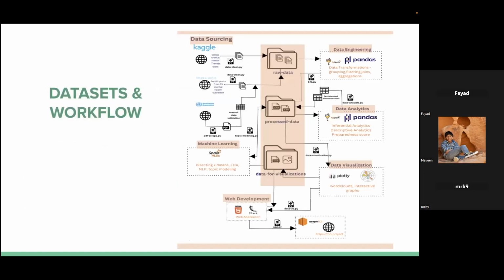We use three different data sources. The first one is Global Mental Health Trends dataset. The second one is a Reddit dataset, which contains 25 different subreddits, but we only use 15 subreddit datasets which were relevant to us. Lastly, we're using the World Health Organization's Atlas dataset, which contains 165 different countries.